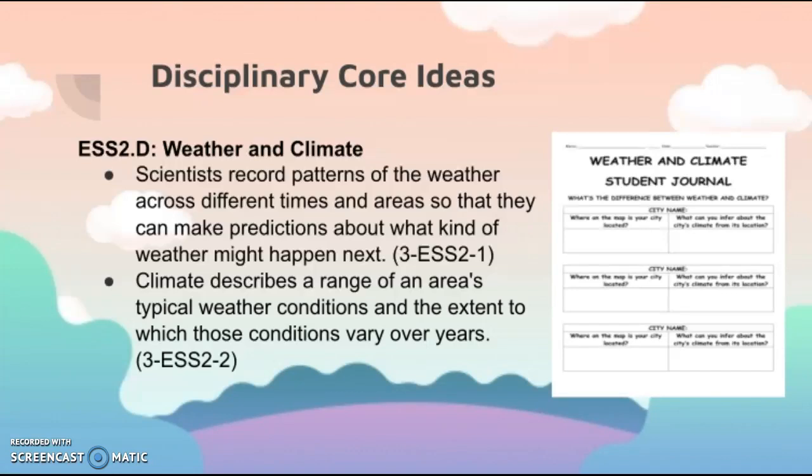ESS2 TAC 2. In this example, there is a weather and climate student journal. Students can put a city's name. It can be predetermined, or students can choose. And it says, what can you infer about the city's climate from its location? And in this example, there are three options for the cities and inferences.